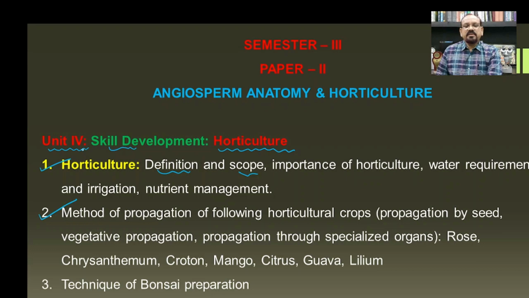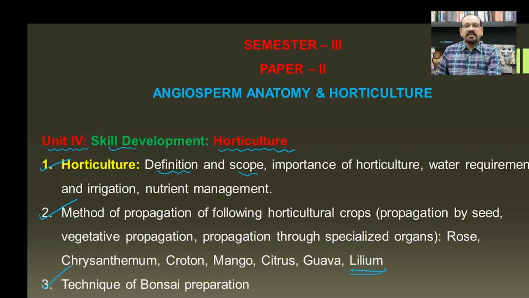Then the second topic includes the methods of propagation of the following horticultural crops: propagation by seed, vegetative propagation and propagation through specialized organs. The examples given for these different propagation methods are rose, chrysanthemum, croton, mango, citrus, guava, and the last one is lilium.